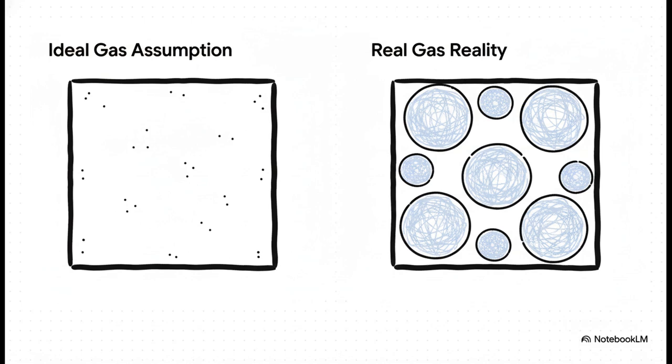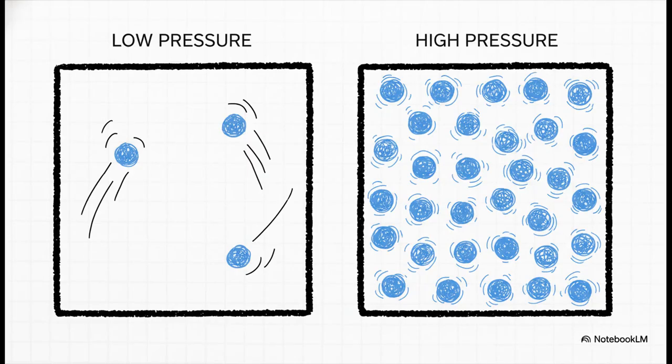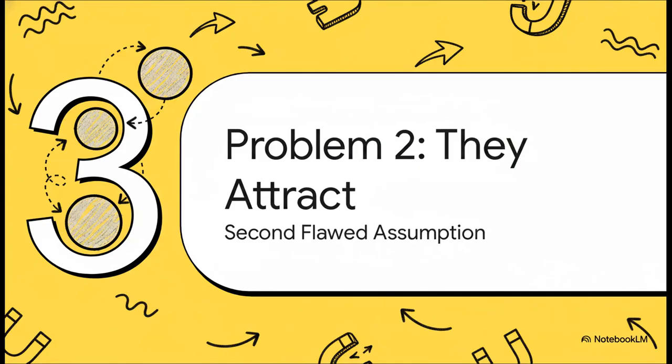In reality, of course, molecules are actual physical things. They take up space. Here's the perfect way to picture it. Think of a giant empty dance floor with just a couple of dancers. Their actual size doesn't really matter, right? There's plenty of room. That's like a gas at low pressure. But now imagine that same floor is absolutely packed. It's shoulder to shoulder. Suddenly, the space each person takes up is crucial. You can't ignore it. And that's exactly what happens to a gas at high pressure. The volume of the molecules themselves becomes a huge deal. Okay, so that's flaw number 1. Molecules have size. Pretty straightforward.